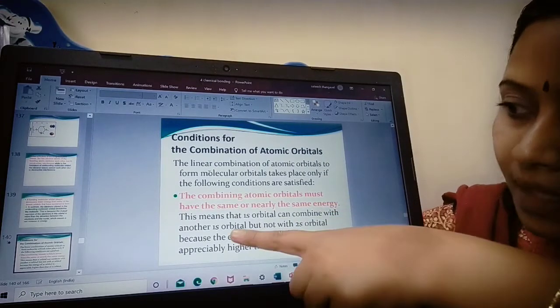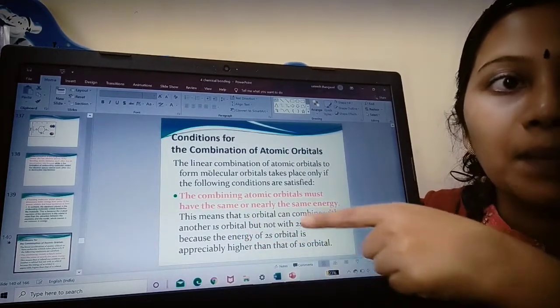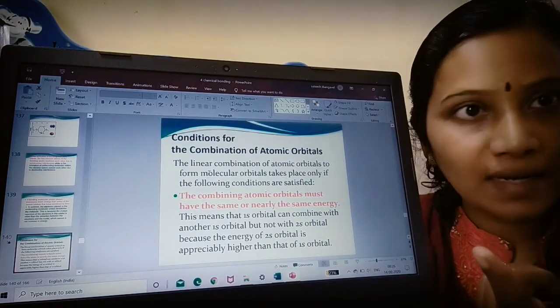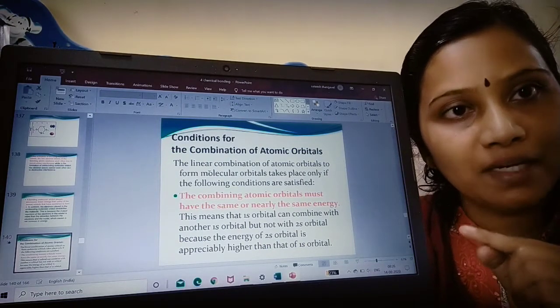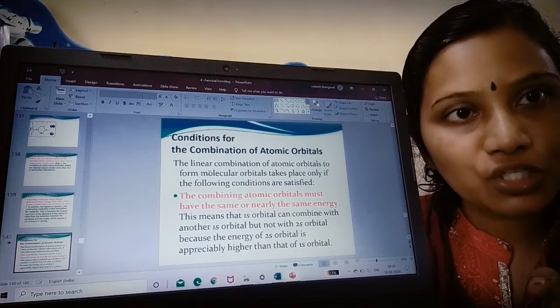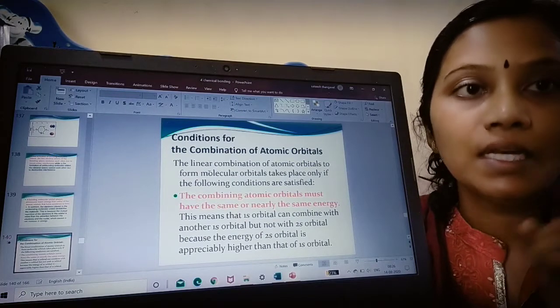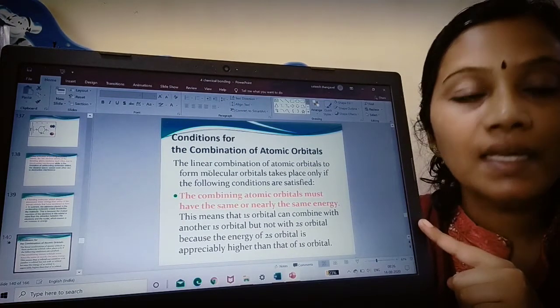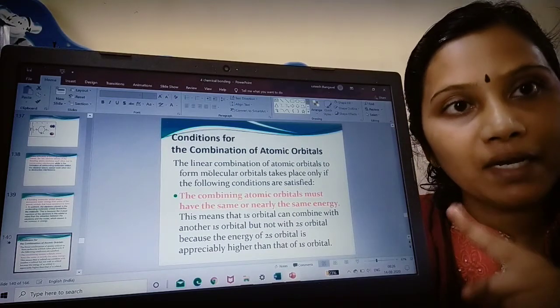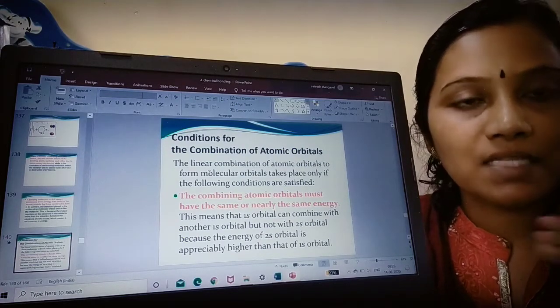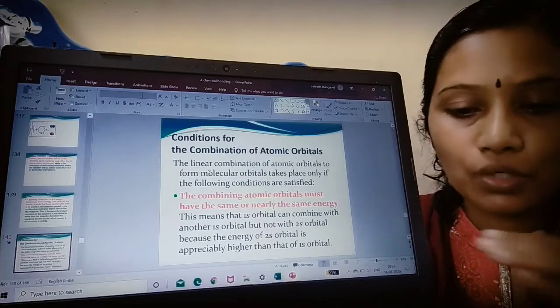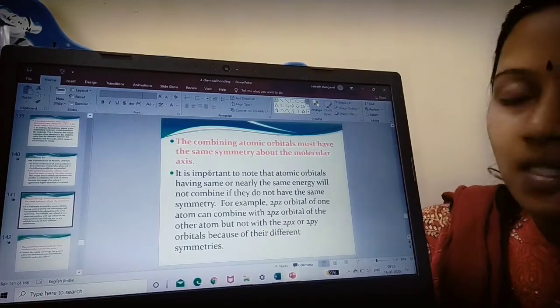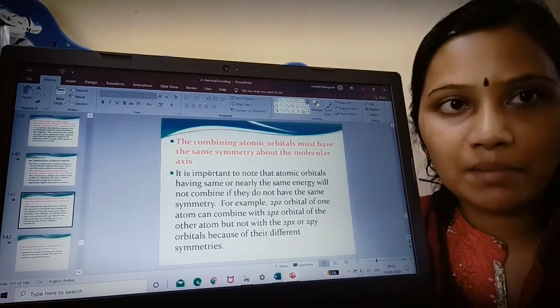This means a 1s orbital will combine only with the 1s orbital of another atom, not with the 2s orbital of another. For example, in a hydrogen atom 1s should combine with 1s, 2s should combine with 2s, and not 1s with 2s or 2s with 1s, because there is a difference in energy. So this should not happen. So the first condition is they should possess the same or nearly the same energy.